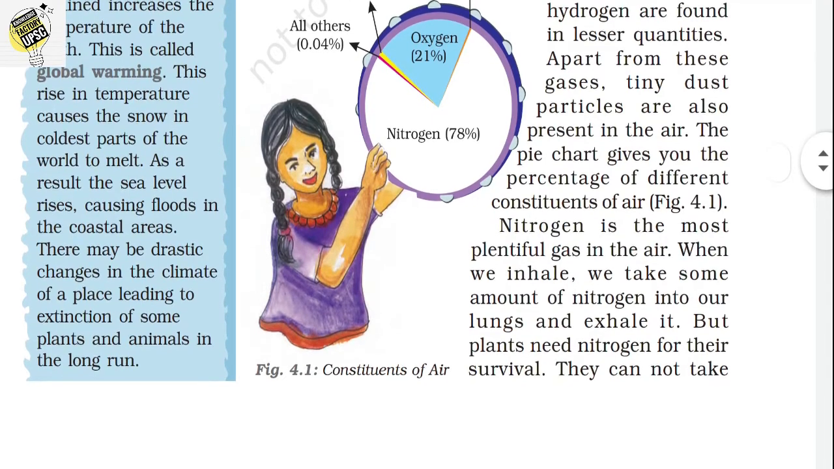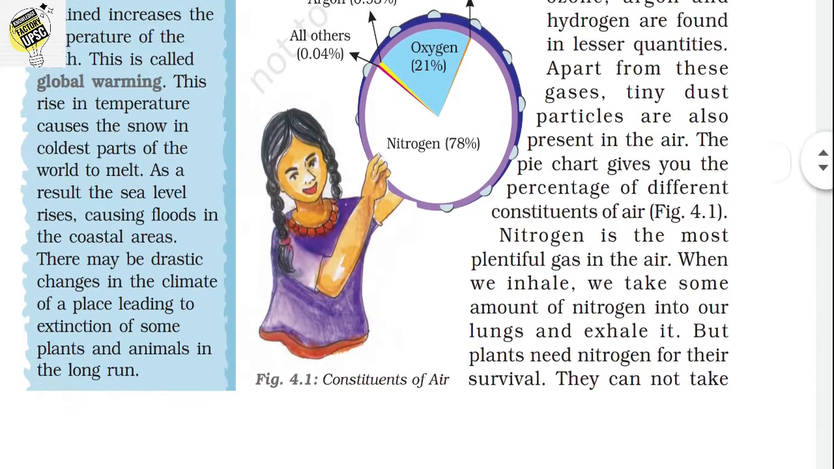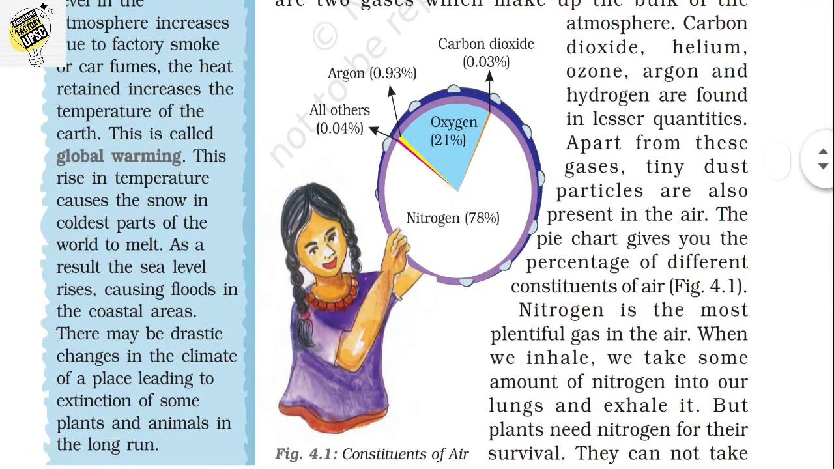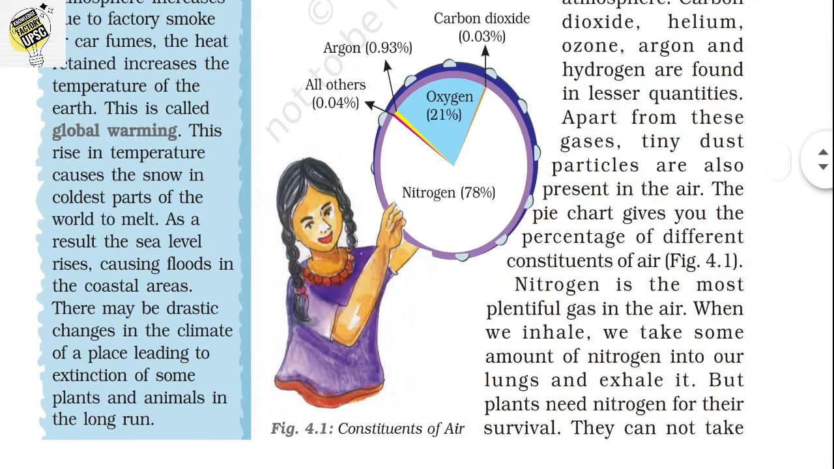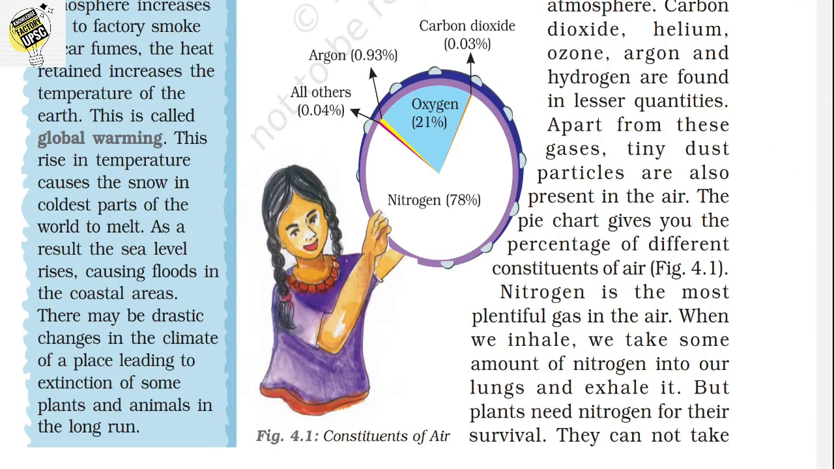When we inhale, we take some nitrogen into our lungs and exhale it. So if we inhale, we also take nitrogen into our lungs and we exhale that nitrogen along with carbon dioxide. But the plants need nitrogen for their survival. They cannot take nitrogen directly from the air.